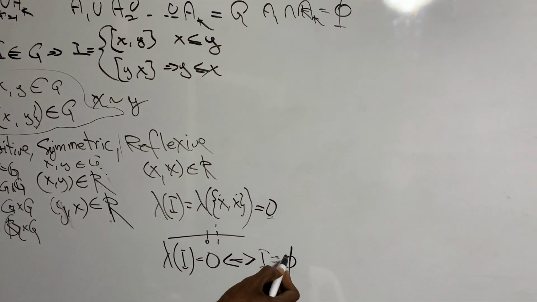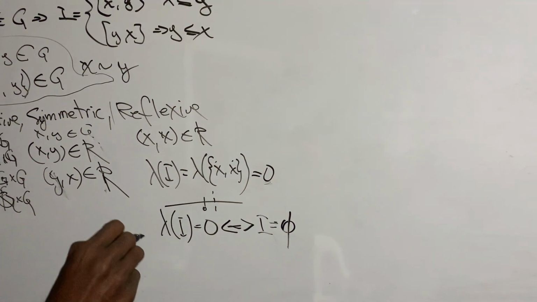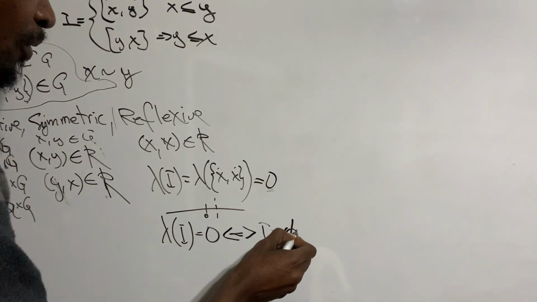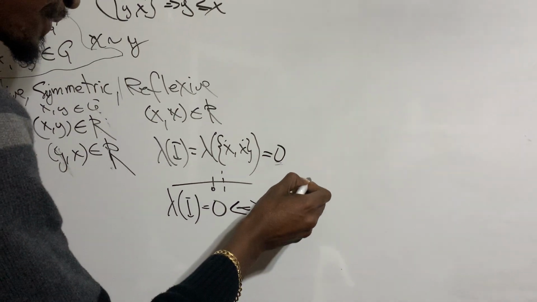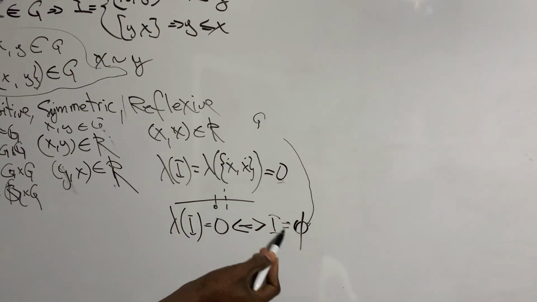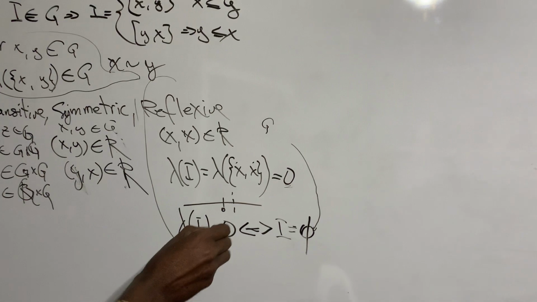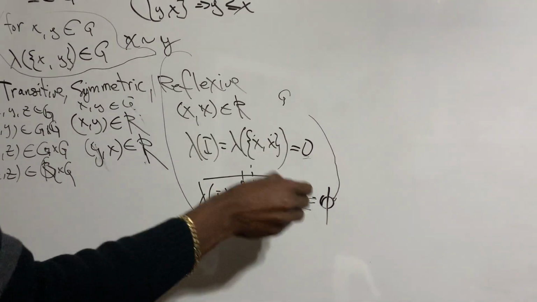Well, what does that mean? Because the empty set is a subset of every set, which means the Lebesgue measure is also inside of G, proving that our relationship here is reflexive because this pair here is in G.